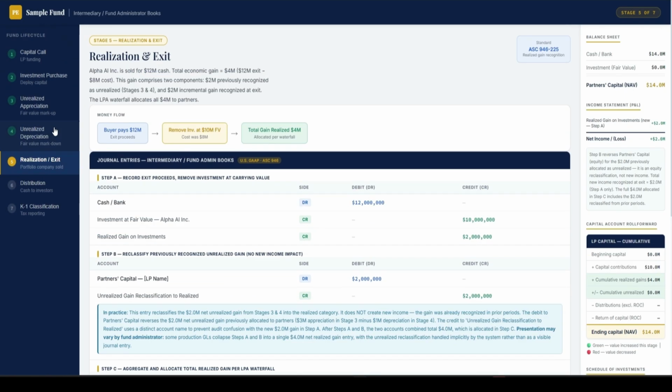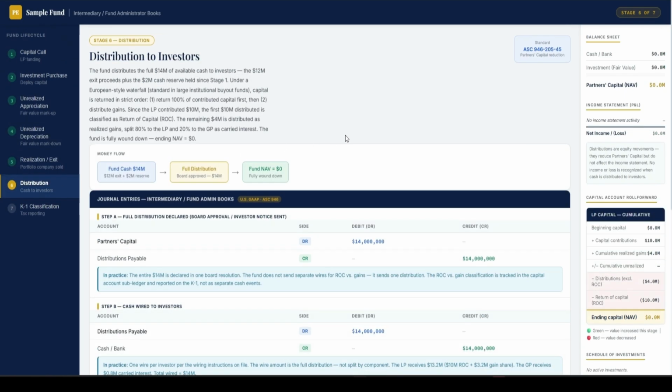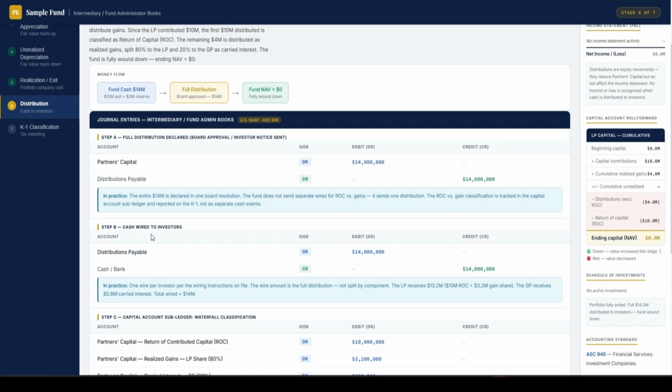And then last, we're going to do a distribution. Once you have sold all your investments, now you're going to return the money to the investors. Total $14 million we're going to book as payable to our investors and debit as partners' capital. And then next, we're going to pay the cash and we will offset our payable.